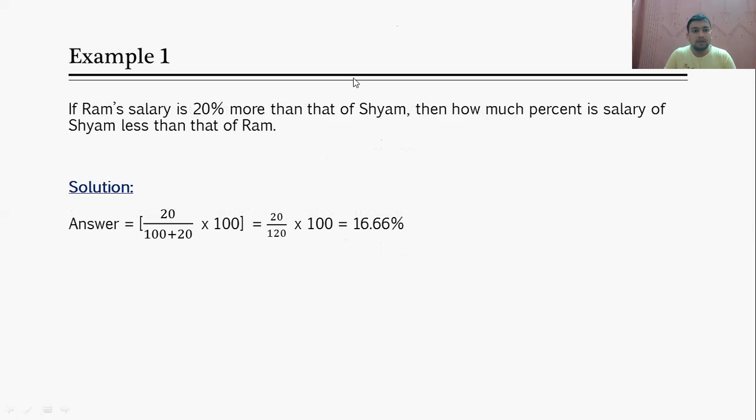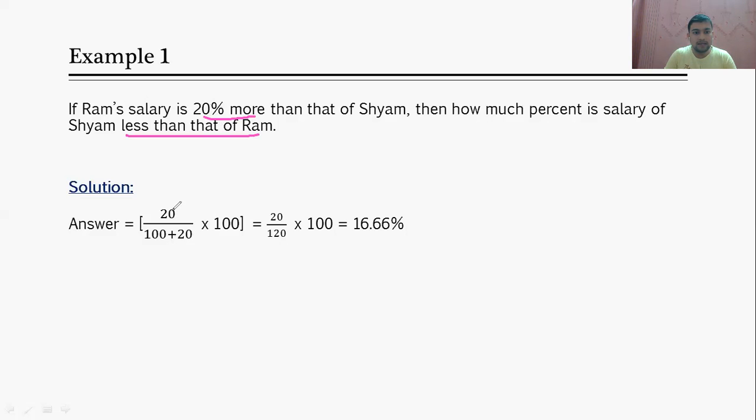Now example 1. Ram's salary is 20% more than that of Shyam. How much percent is the salary of Shyam less than that of Ram? Okay, so it is the same. If Ram's salary is X percentage more as compared to, let's say, B, then how much percentage is the salary of B less as compared to A? So how can you calculate? Which formula will you use? X upon 100 plus X. What is X here? 20.